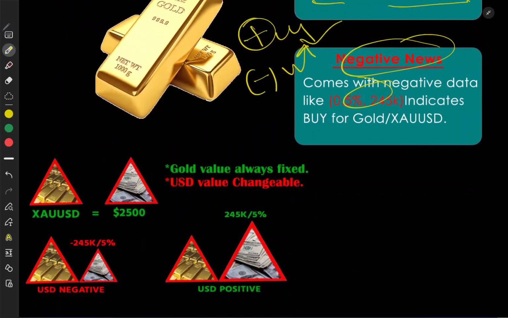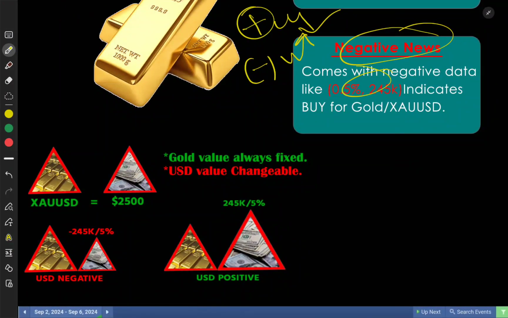So you may ask me, Mr. Boom, why do we buy for negative value and sell for positive value? As you can see, I made a chart here for better understanding. We have to concern ourselves with two lines. One is that the gold value is always fixed, it is a fixed variable, and the USD value is changeable. So number 2 is variable and this is constant. Gold price is always fixed, just the USD price will go up and down.